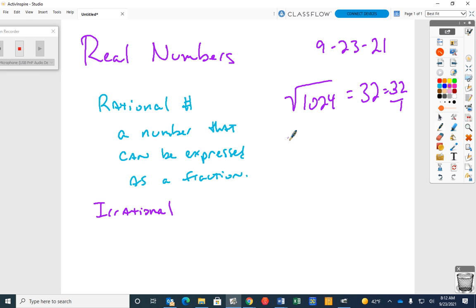What if I said, is this rational? What's the cube root of 19,683? Look at your sheet. Somebody tell. I'm going to save some time. It's 27. Is 27 rational? Yes, because I can express it as a fraction.